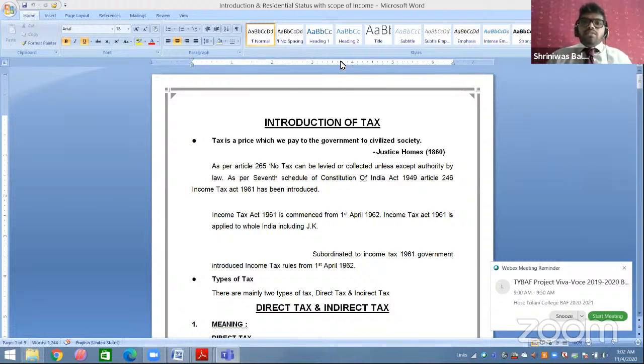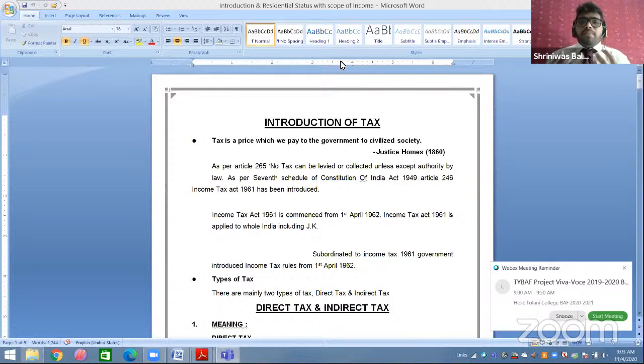Let's begin with your first topic, introduction of tax. Whenever you're studying any kind of subject, you should know some background and basic knowledge about that subject. For example, someone asks you what do you mean by tax. You're studying direct tax and indirect tax in inter, in final, even in your graduation and post graduation. What do you understand by the term tax? First we will be explaining tax.